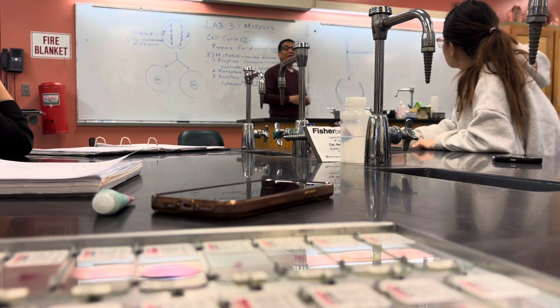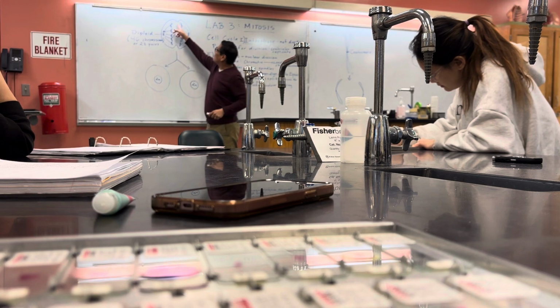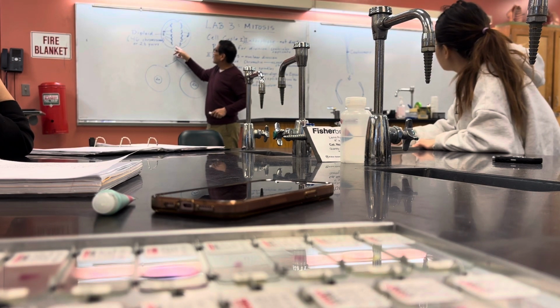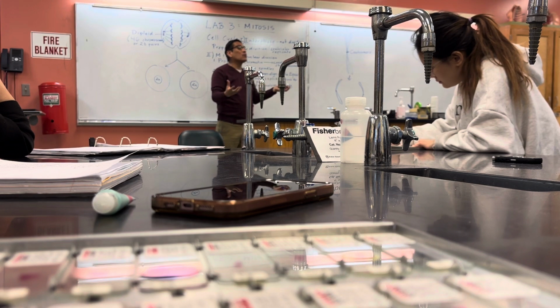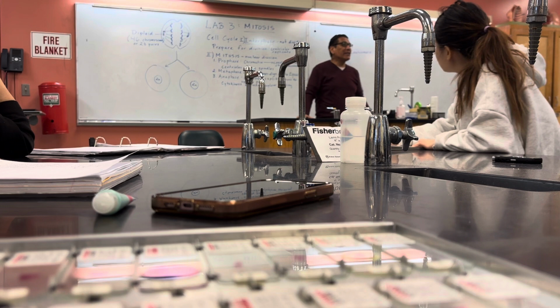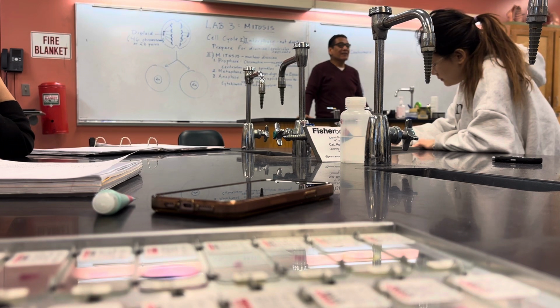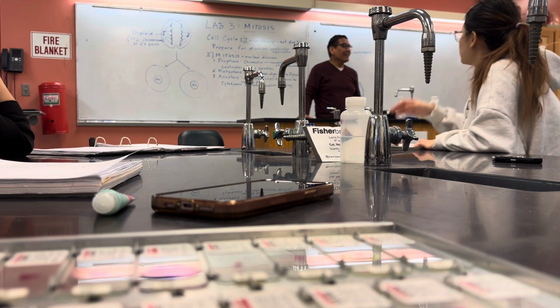But many times there will be cells that do not divide by splitting the cytoplasm, and you'll end up with a cell that has what? If there's no cytokinesis, you would end up with a cell that has two nuclei. That is possible.